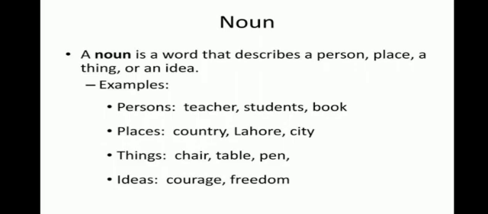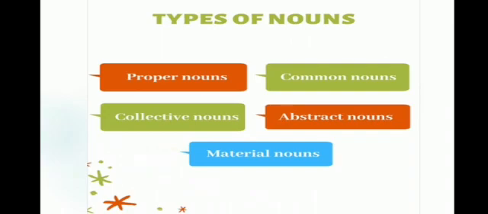Let's see some examples. Persons: teacher, students, book. Places: country, Lahore, city. Things: chair, table, pen. Ideas: courage, freedom. Now let's see different types of noun.